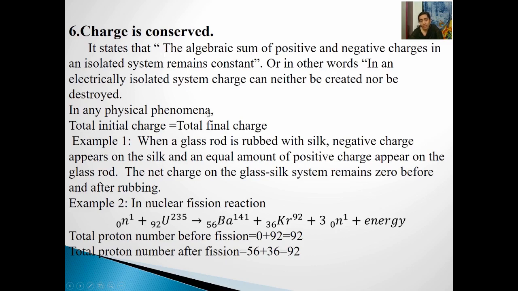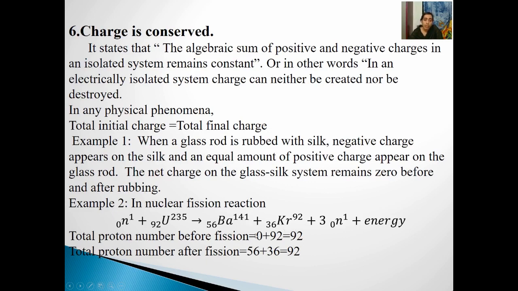Isn't it? In the same manner, if I quote one more example, a nuclear fission reaction, right? If you consider a reaction, the number of protons before the fission will be equal to the total number of protons after the fission, which means the total number of charges before the reaction will be equal to the number of charges after the reaction.